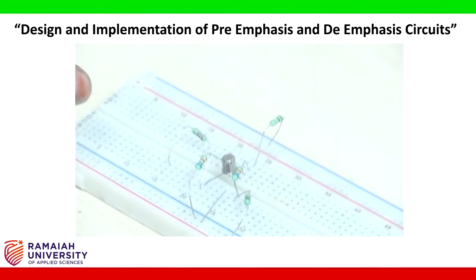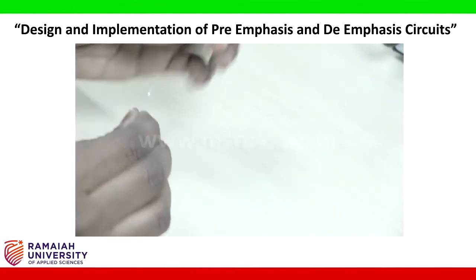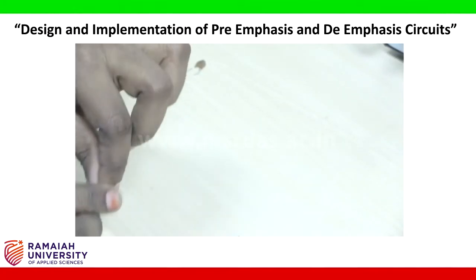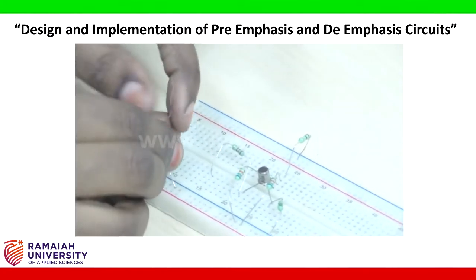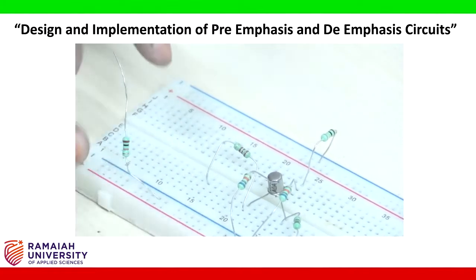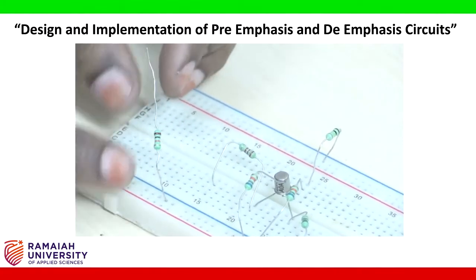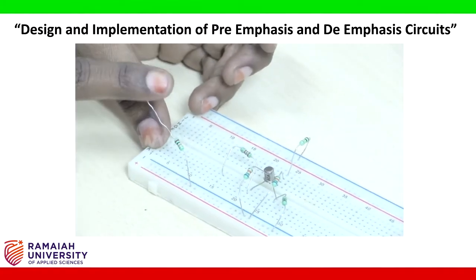Now take a 10 kilo ohm resistor and connect it to the ground. Leave the other node as it is. So this is 10 kilo ohm resistor from the ground. We will use it as a load.